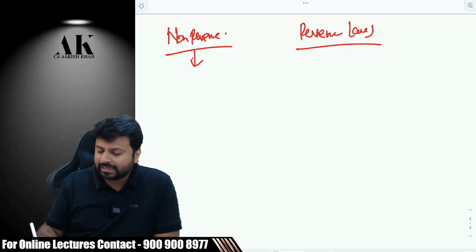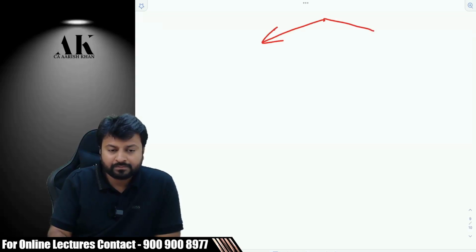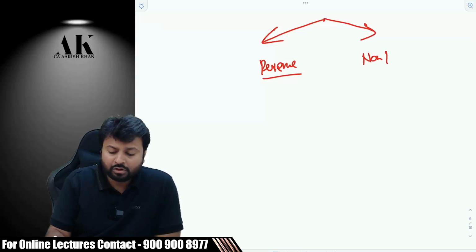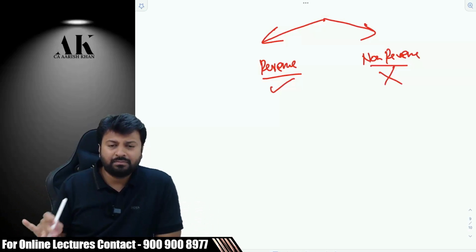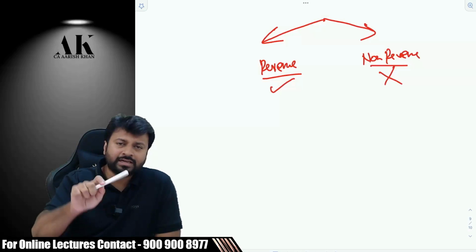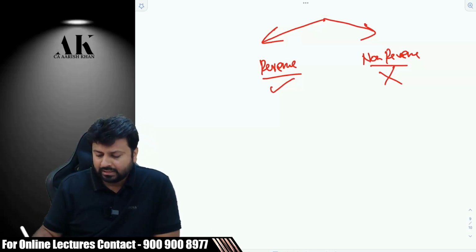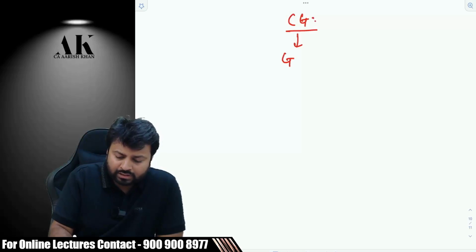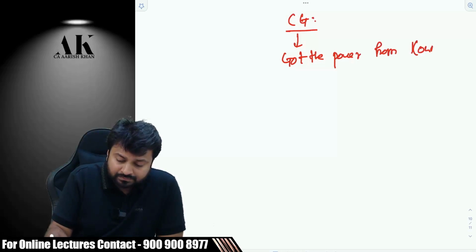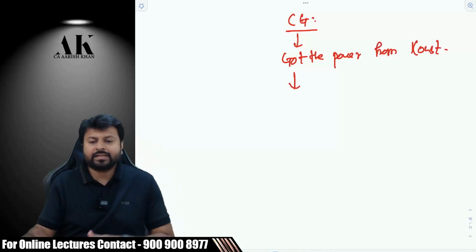So all the laws are categorized into two categories, revenue and non-revenue. I am obviously interested in the revenue laws, not the non-revenue laws, because I am teaching you income tax law. But the very reason I am telling you this is to understand the next concept in a proper manner. Now suppose the central government has got the power from the constitution. Please tell me what will be the next step.